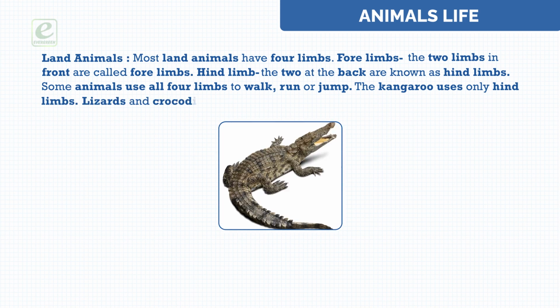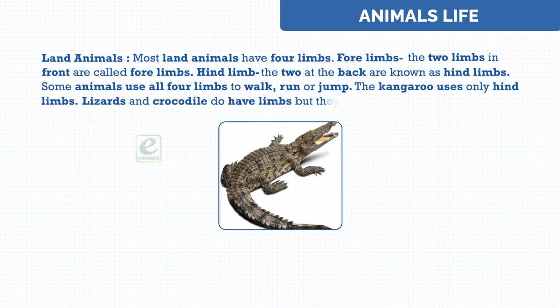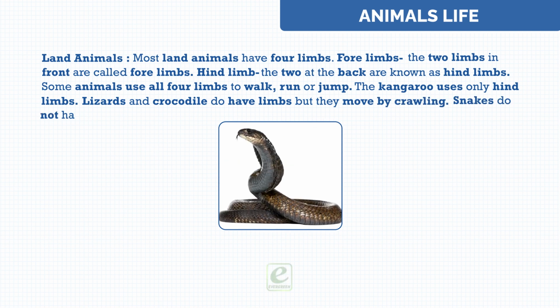Lizards and crocodiles do have limbs, but they move by crawling. Snakes do not have legs. They just glide.